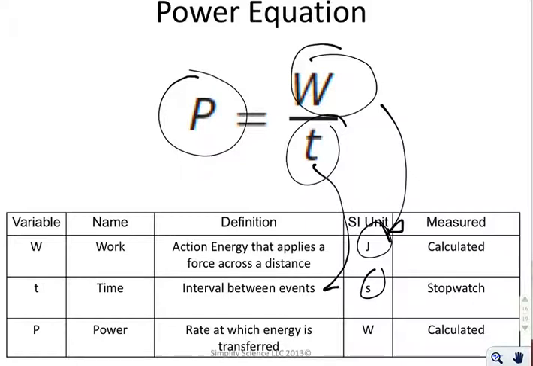Power is the rate at which energy is transferred. Now, most of the time we say that's power equals work divided by time, but it could actually be any sort of energy divided by time. One of the most common misconceptions about power is that it is somehow some type of energy, and it's not. It's the rate at which energy is used.